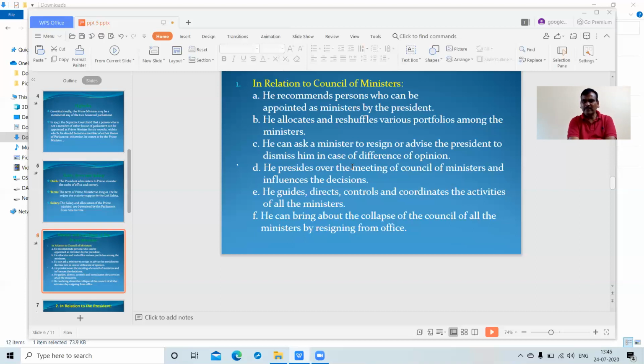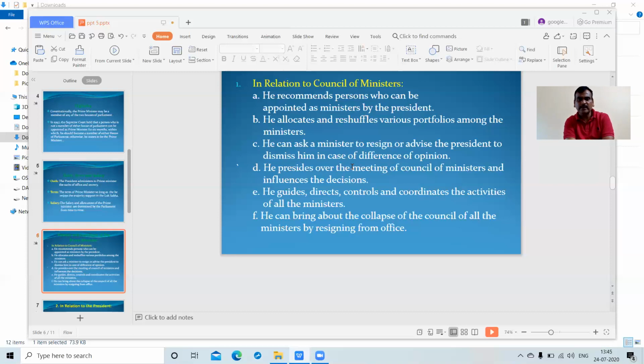If a minister doesn't resign when the Prime Minister warns him, then the Prime Minister himself will resign and the entire government will collapse. Again, the Prime Minister will form a new government, and the ministers who disobeyed the orders of the Prime Minister of India will automatically be dismissed from the government. Such systems exist in Indian administration, and the Constitution also specifically focuses on this.